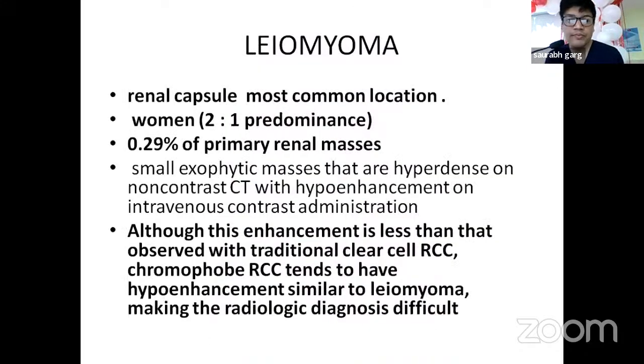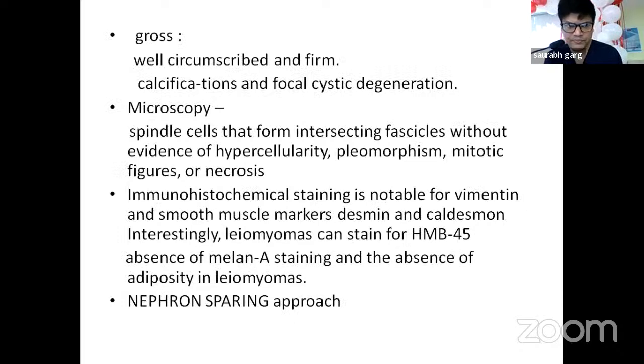Then comes leiomyoma. The renal capsule is the most common location, more common in women, and then small exophytic masses that are hyperdense on non-contrast CT with hypo enhancement on intravenous contrast administration. Although this enhancement is less than that observed in the traditional clear cell RCC, chromophobe RCC tend to have hypo enhancement similar to leiomyoma, making it radiologically difficult to differentiate between the two.